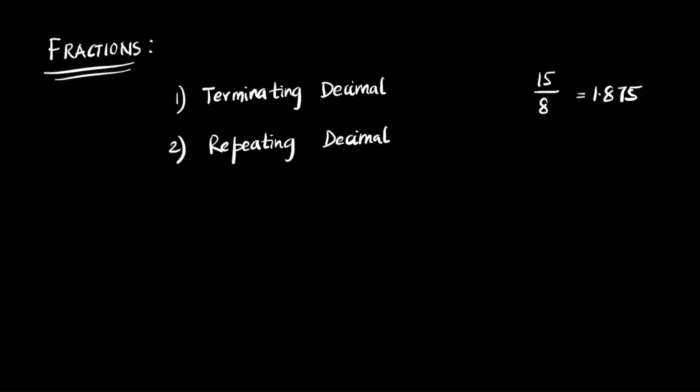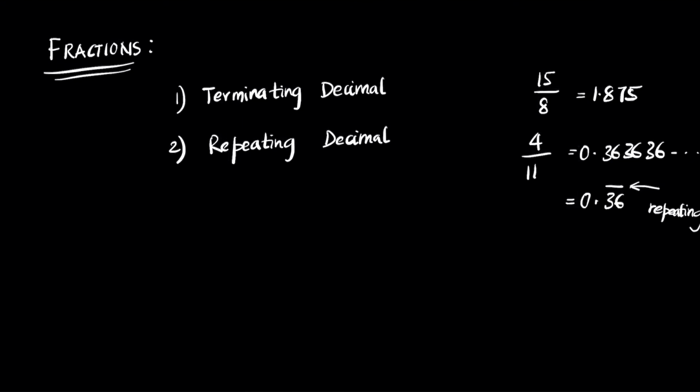But if you take, for example, 4 by 11, you end up with a value that looks somewhat like this, 0.36, 36, 36 and so on, which means that there is no stopping point to this. So what we do then is we take the numbers that are repeating and we write a bar on them. This symbol represents that it's a repeating decimal. So this is how we can classify the numbers based on the properties that they have.